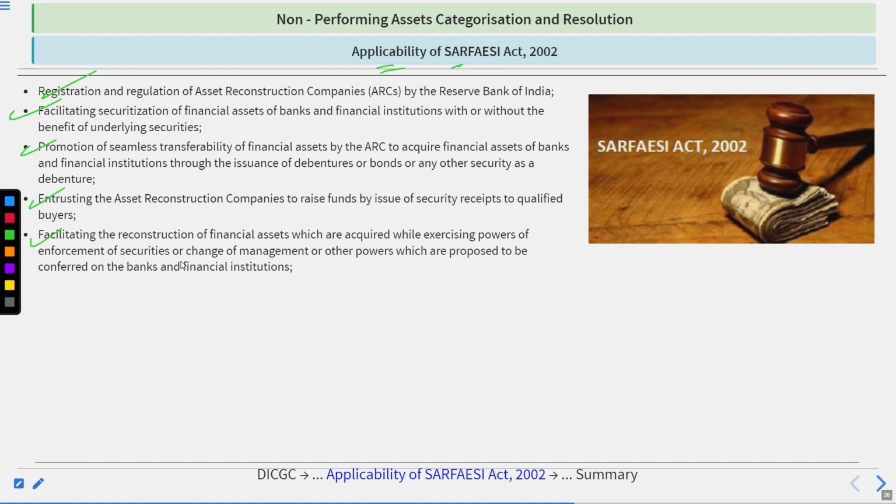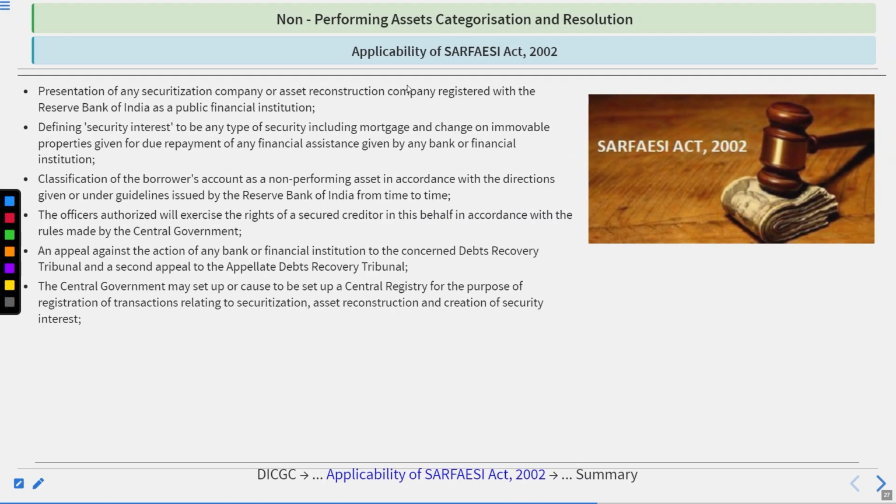Facilitating the reconstruction of financial assets which are acquired while exercising powers of enforcement of securities or change of management or other powers proposed to be conferred on the banks and financial institutions. Then, treatment of any securitization company or asset reconstruction company registered with the Reserve Bank of India as a public financial institution, defining security interest to be any type of security including mortgage and charge on immovable properties given for due payment of any financial assistance given by any bank or financial institution. Classification of the borrower's account as an NPA in accordance with the directions or guidelines issued by the Reserve Bank of India from time to time.